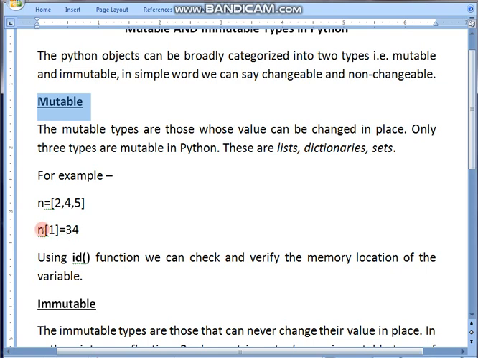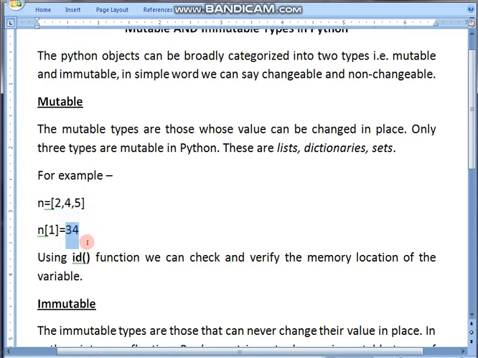Okay, let's check n of 1. What does n of 1 mean, students? Index 0 and index 1, so n of 1 is 4. In place of 4 I want to write 34. It means I want to modify the 4 with 34. So I have to write the statement n of 1 equals 34.